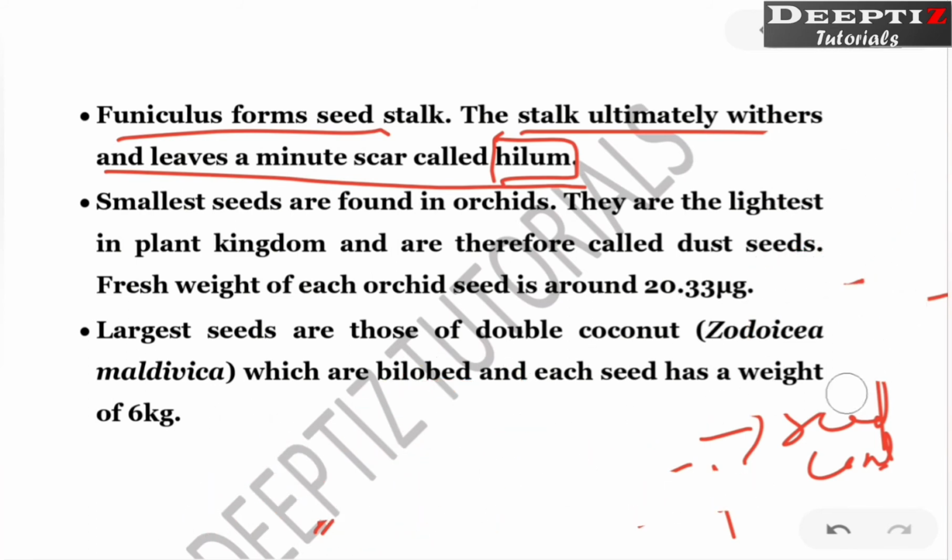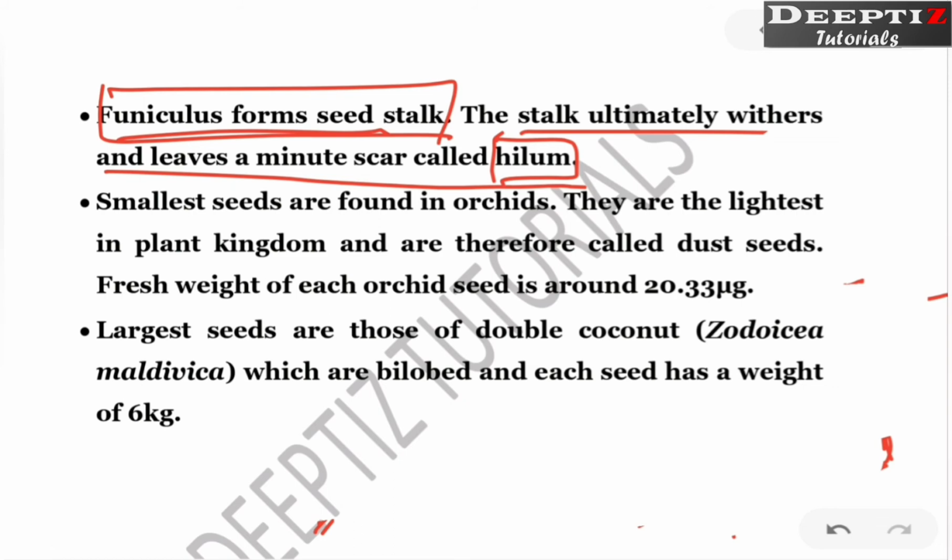Now some facts are given here. Just remember, the funiculus forms the seed stalk. So the outer and inner integuments are going to become the outer and inner seed coat. Ovule becomes seed, ovary becomes fruit, funiculus becomes the seed stalk. The basic facts you must know.